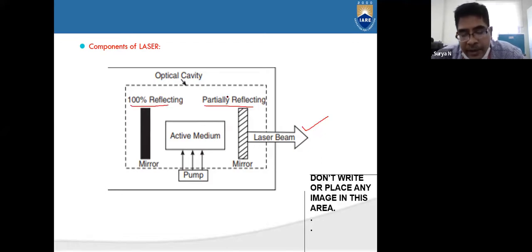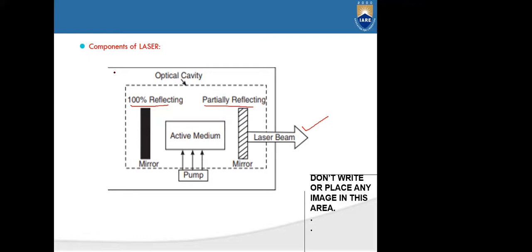So the basic components of laser are the active medium and pumping mechanism, and the components that are included are reflecting mirrors and partially reflecting mirrors. The whole system is integrated in a cavity called the optical cavity. Clear? So these are the components of laser.